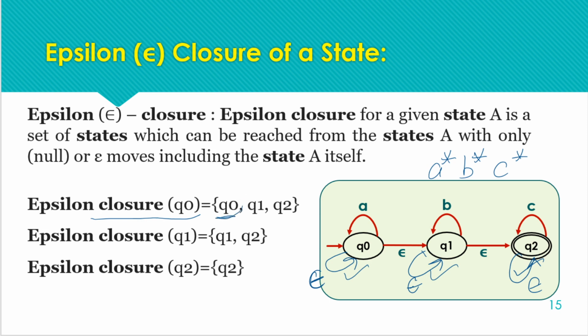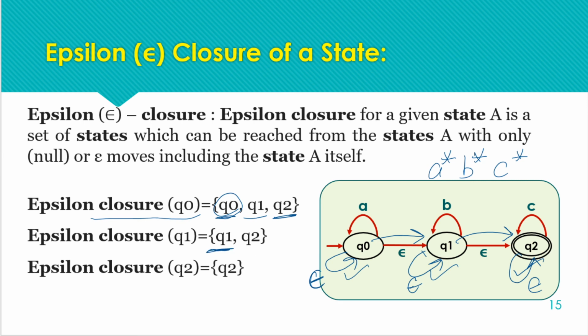So here we have included Q naught and all other states reachable from Q naught without reading an input symbol. From Q naught we can move to Q1 without reading an input symbol, and from Q1 we can move to Q2 without reading an input symbol. So we can move up to Q2 without reading an input symbol, and all the states in this path will be included in the closure of Q naught. So here we have Q1, and from Q1 we can move to Q2, so Q2 will also be included here, right?